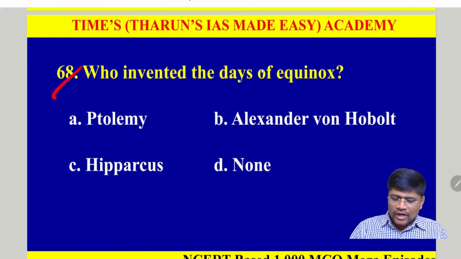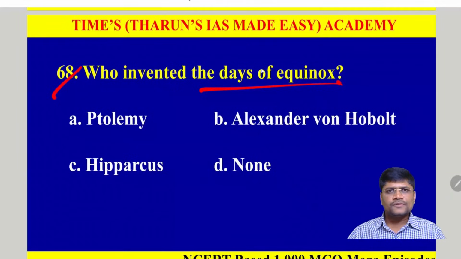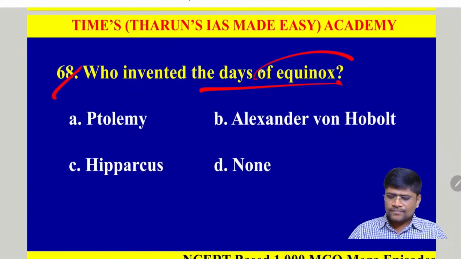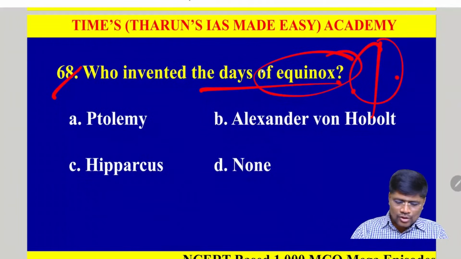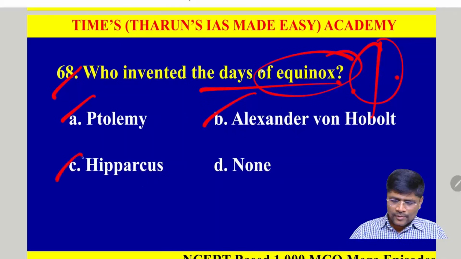Next question. Who invented the days of equinox? You know what equinox is? It is the duration on the Earth where the day and night are equal. 12 hours of day length and 12 hours of night length. Clear? So, A Ptolemy, B Alexander von Humboldt, C Hipparchus and D.